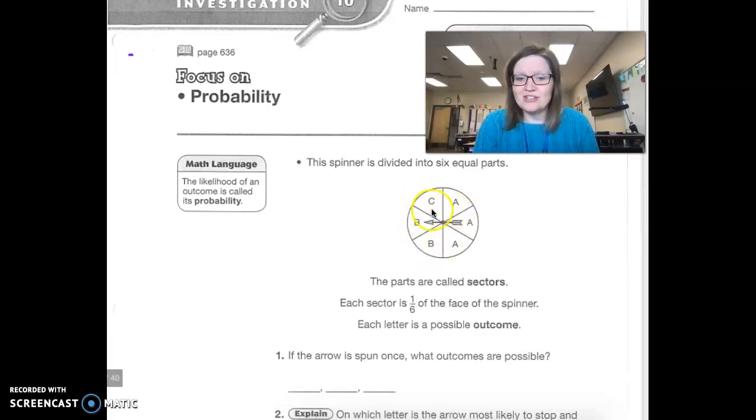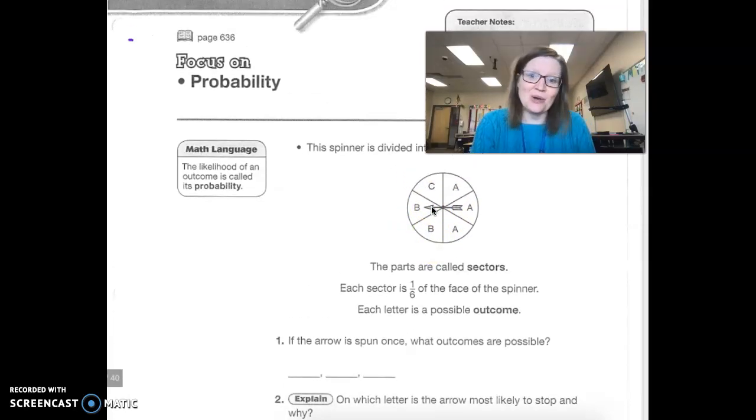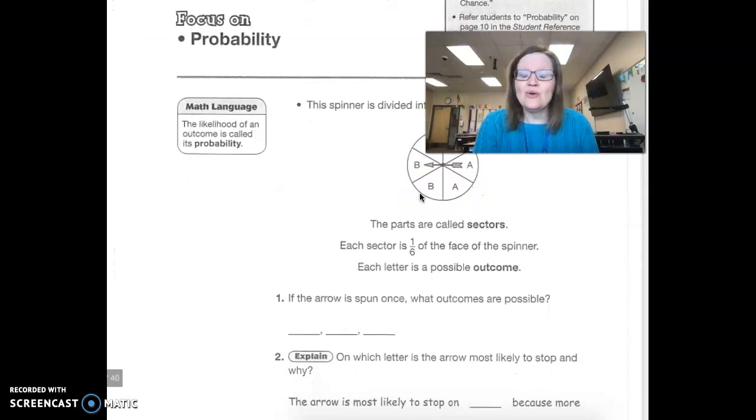Each of these parts is called a sector, and as we know, each sector is 1/6 of this circle. So that gives you some ideas on what the probability is of rolling certain letters. If the arrow is spun once, what outcomes are possible?